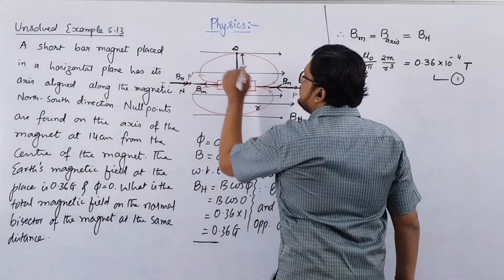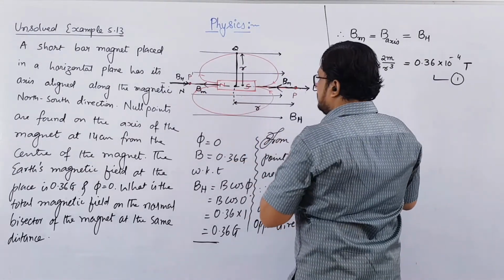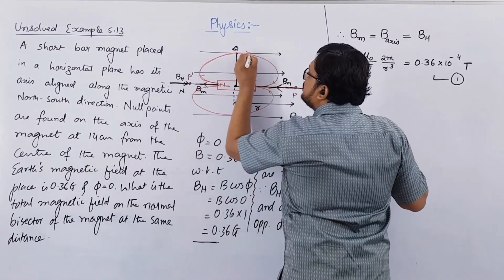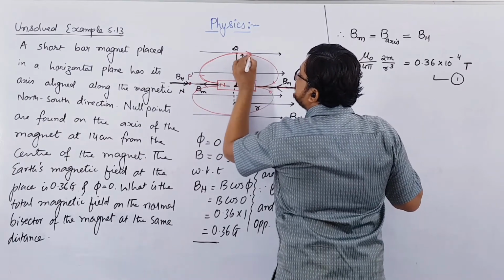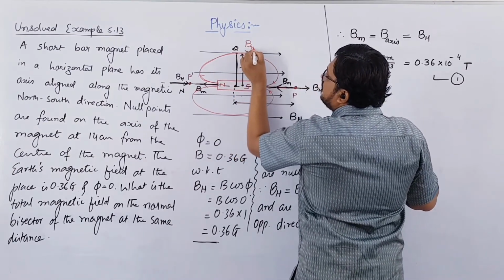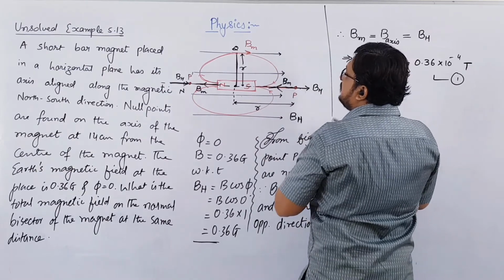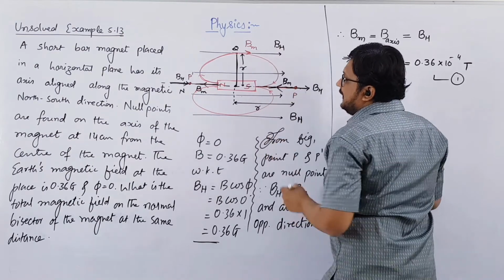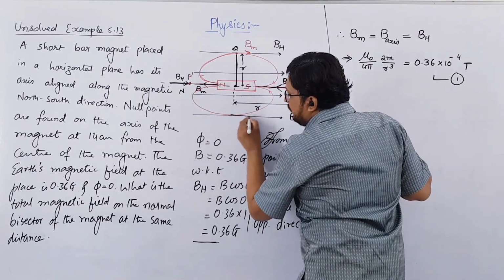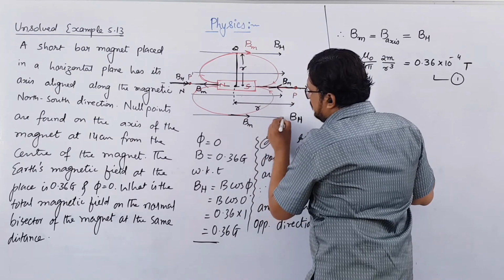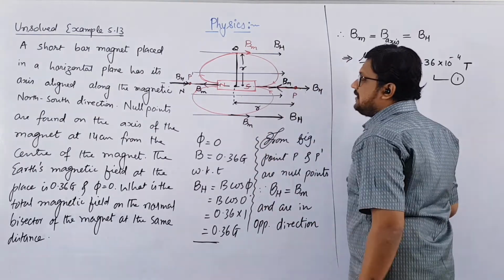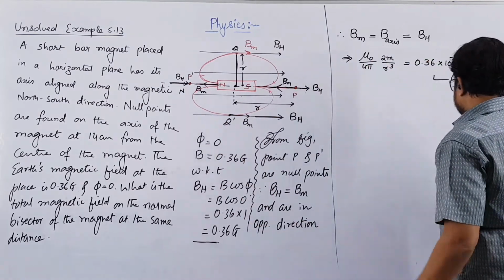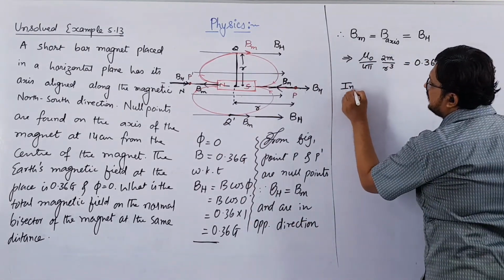Now you can clearly see that the magnetic field of a magnet is in this direction. If you draw a tangent at this point, then this will be the magnetic field of a magnet. And you can also see that this is the horizontal component of Earth's magnetic field. In the same way, here also the magnetic field of a magnet will be in this direction, and the horizontal component of Earth's magnetic field is also in the same direction. Let us say this point is Q dash.